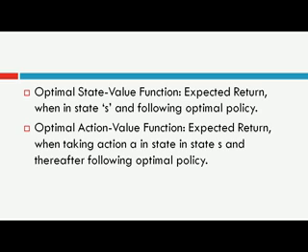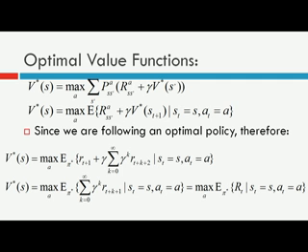As I already said, the optimal state value function is the expected return when in state S and following the optimal policy, and the optimal action value function means the expected return when taking action A in state S and thereafter following the policy pi. That is, you will take an action A in state S, then reach state S dash, and from this state you will select an optimal policy. So these are the mathematical expressions for the optimal value functions.